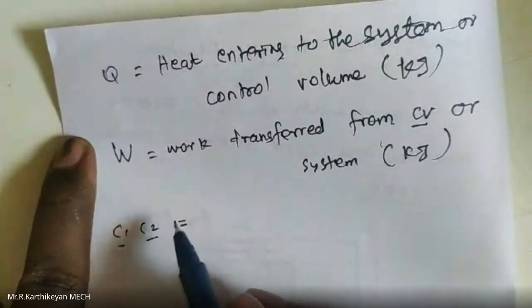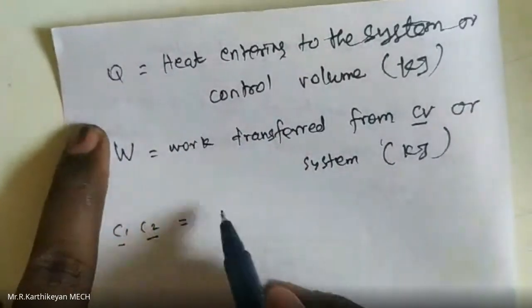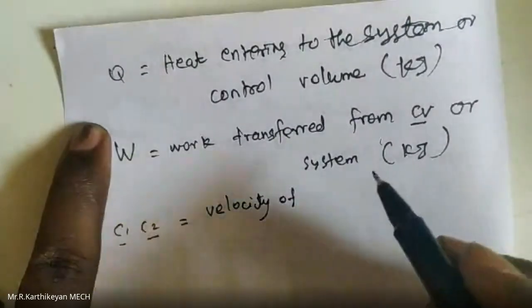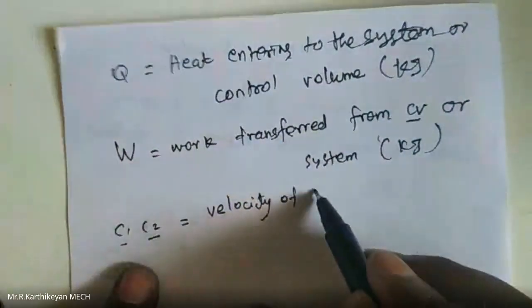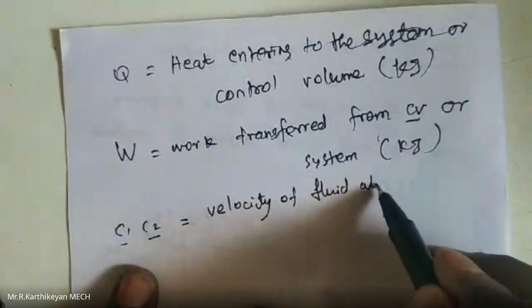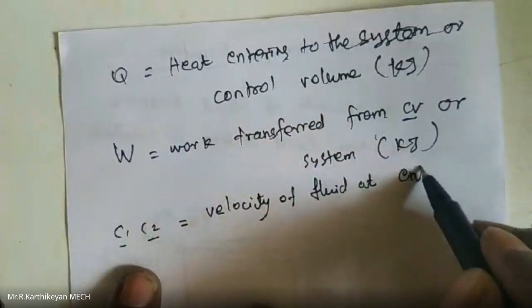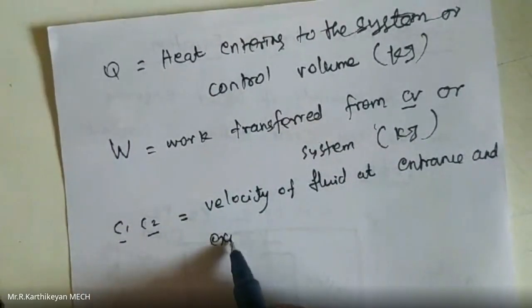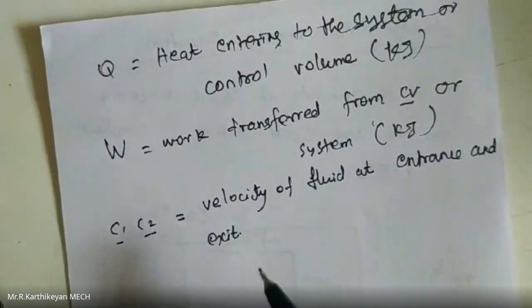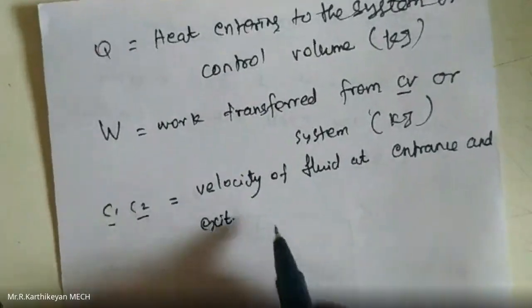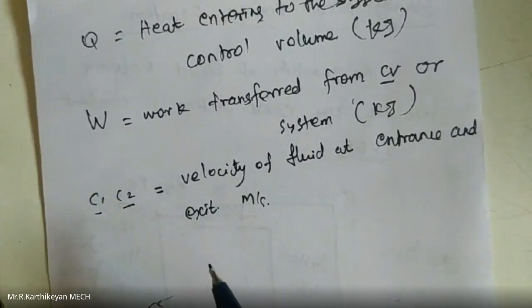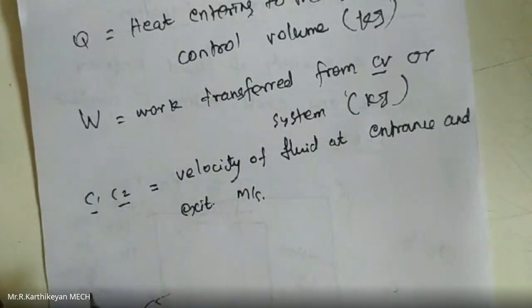So C1 and C2 are the velocity of the fluid at entrance and exit. The unit of these velocities is meter per second.